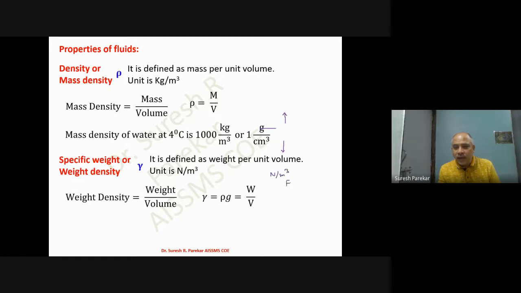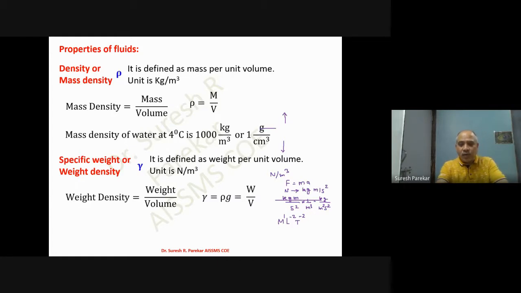Now we know F is equal to MA. F we have in newtons, M in kg, and A in meter per second square. So if we put Newton as kg meter per second square, then we have kg meter per second square into 1 by meter cube. If we rewrite it, we get kg per meter square second square. Then the dimension is: kg, numerator 1, and the other two are in denominator, therefore minus 2, minus 2. This is the dimension for your specific weight.